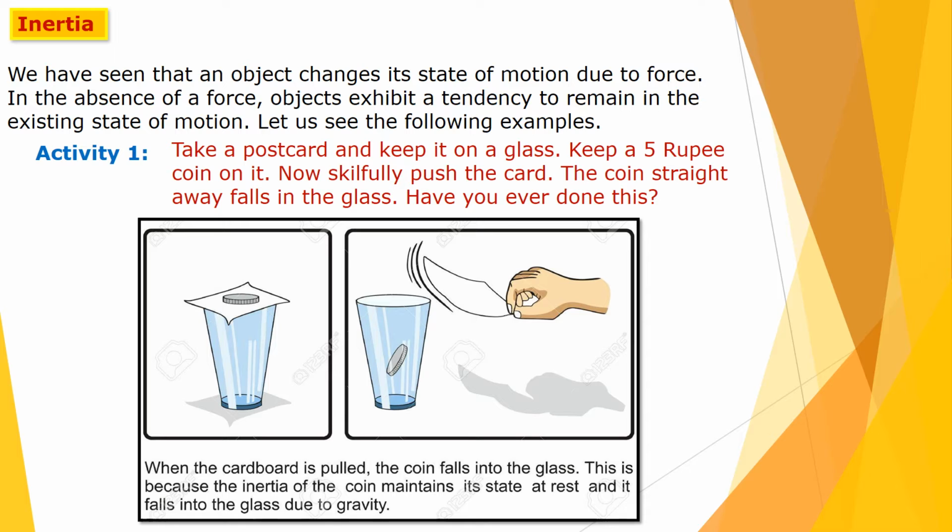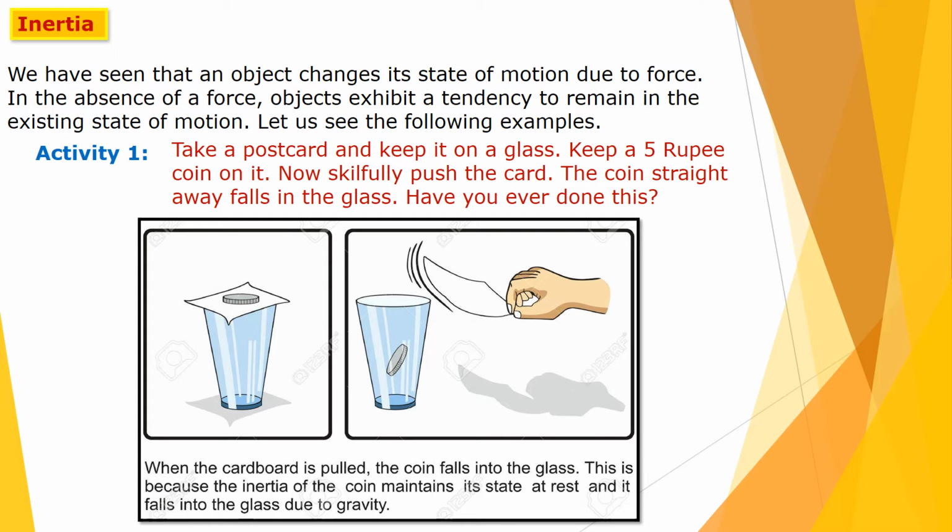So let us consider this activity, children. You have to take one postcard, and that postcard you have to keep on the glass, and on that postcard you have to keep one 5 rupee coin. Then afterwards you have to push that card. Then the coin straight away falls into the glass. Okay. So why does this happen, children?